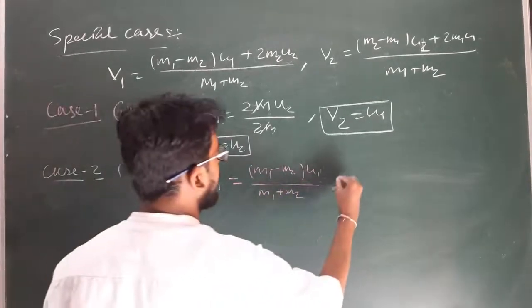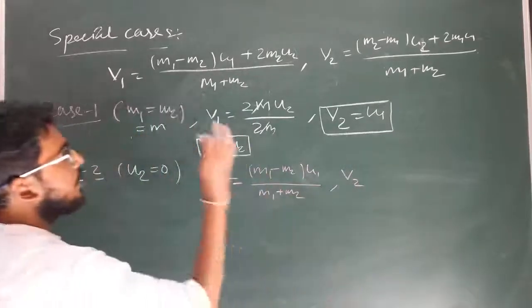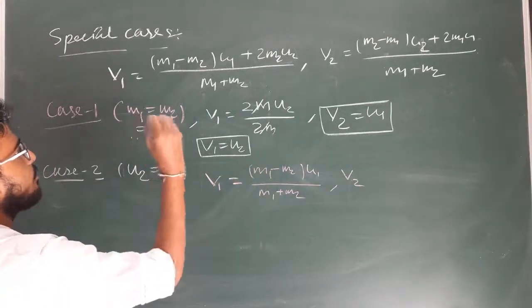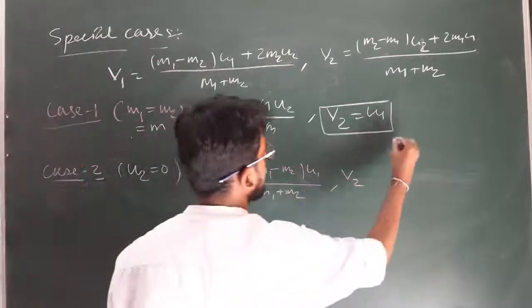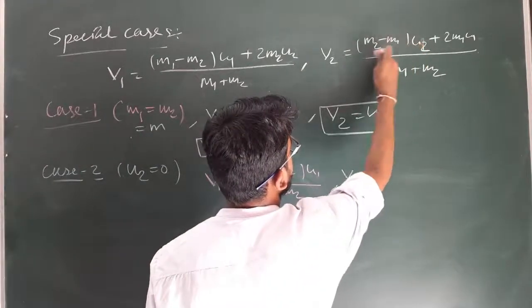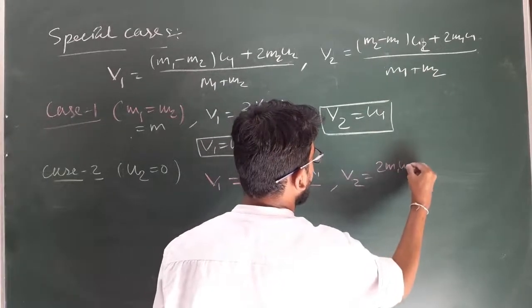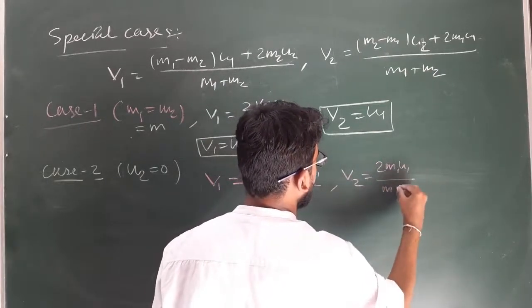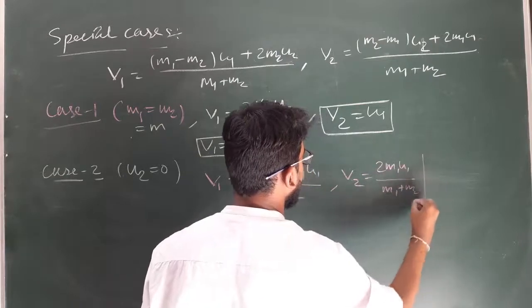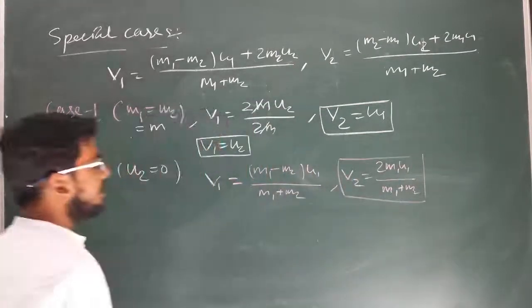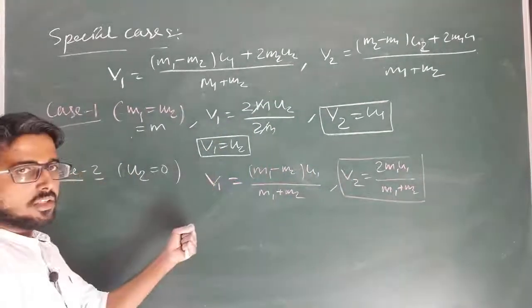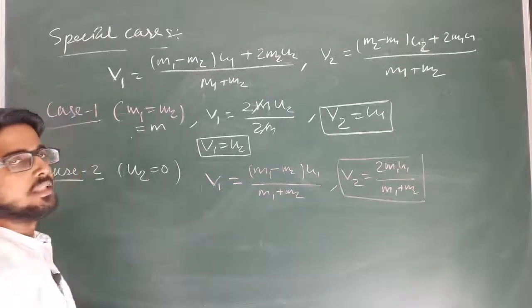Similarly, what is the value for V2? If u2 is 0, that means the second body is at rest. Then putting u2 equal to 0, this term will become 0, so it will become 2 m1 u1 divided by m1 plus m2. So when the second body is at rest, that means here is the condition when a ball strikes with a wall.